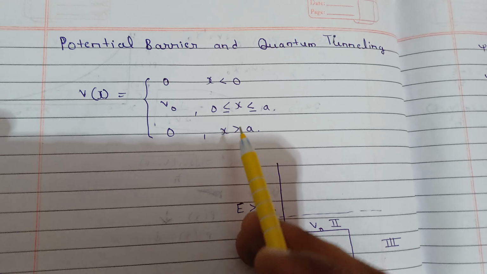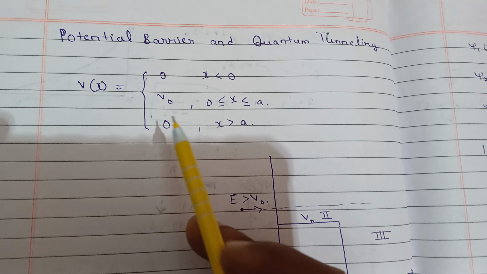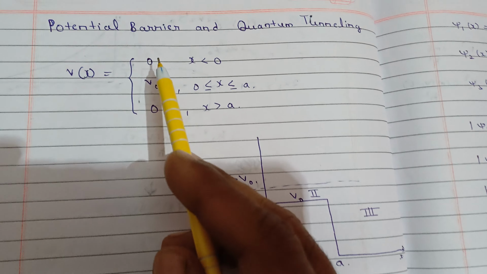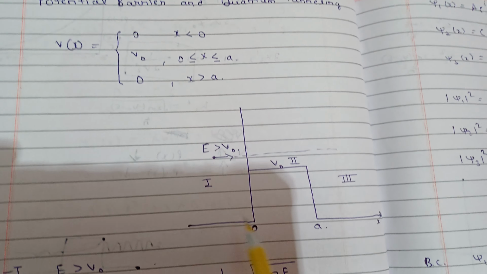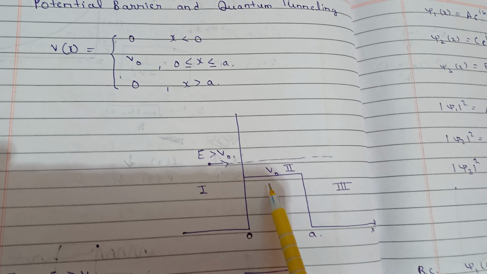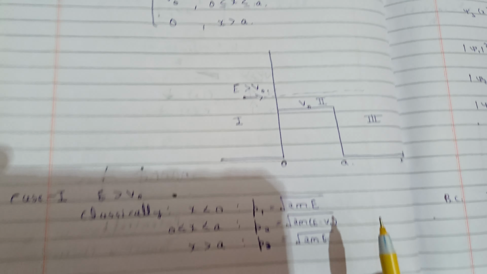So these are the same equations. This time the only difference is that the V naught potential is between 0 and A only. And after that we will get zero potential again. So for x less than 0 it will be 0. For x greater than A it will be 0. And for x from 0 to A it will be V naught, the potential. So let's write the equations.